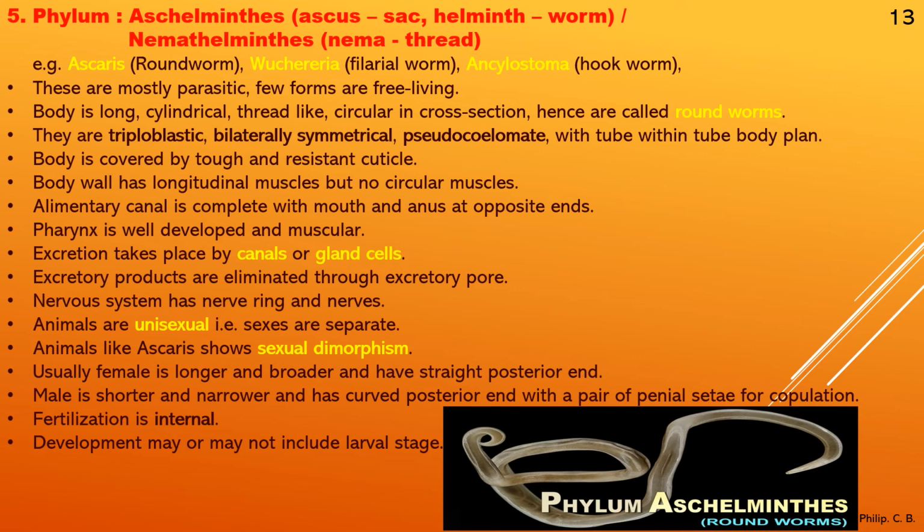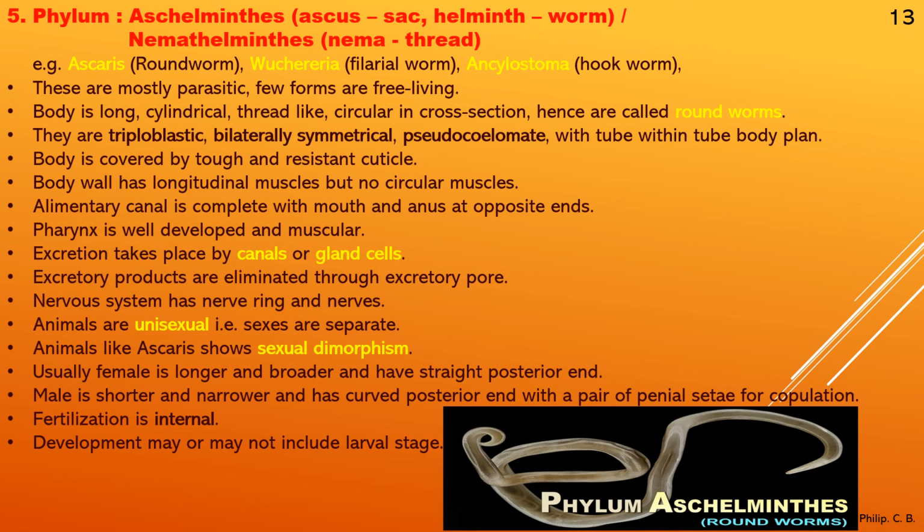Next, excretion takes place by canals or gland cells. If you see excretory organs, they are different for different phyla. Excretory products are eliminated through the excretory pore, that is the anus part. Nervous system has a nerve ring and nerves. Now as you go to the higher phyla, you can see the presence of a nervous system. Next, animals are unisexual, that is sexes are separate. So you can see male and female. Then animals like Ascaris show sexual dimorphism.